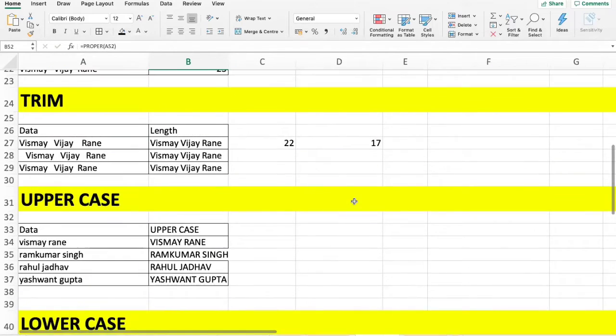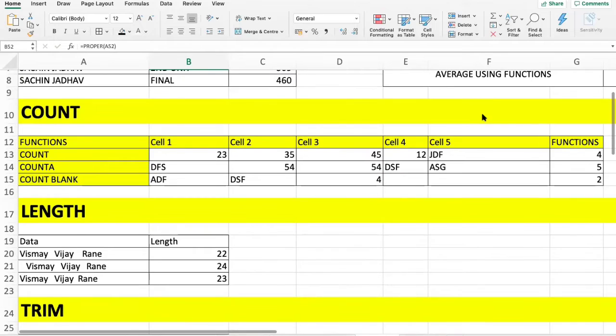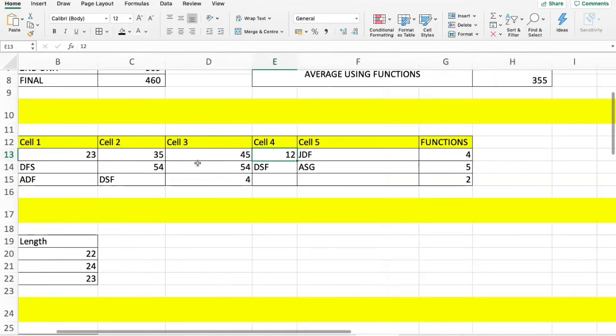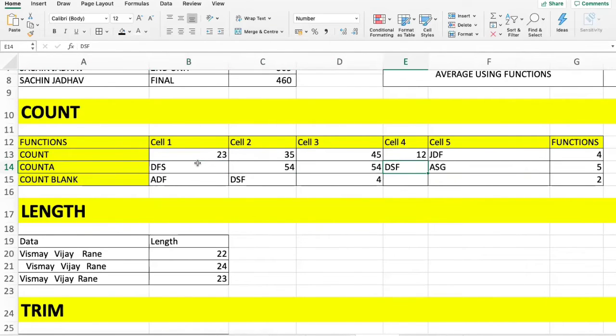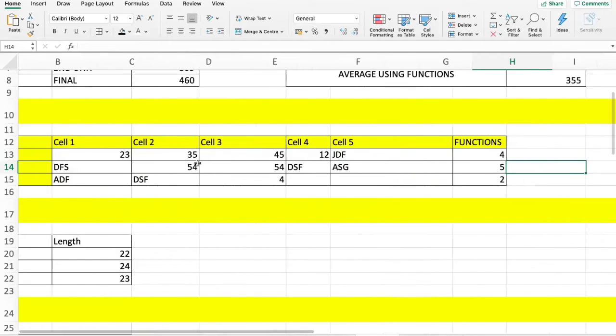Ketki, moving back to your question, you wanted to understand what COUNTA is, right? Yes, please. You understood what COUNT is, right? COUNT counts the values in a particular cell range only if they are numeric values. COUNTA counts numeric values as well as alphabetic values.